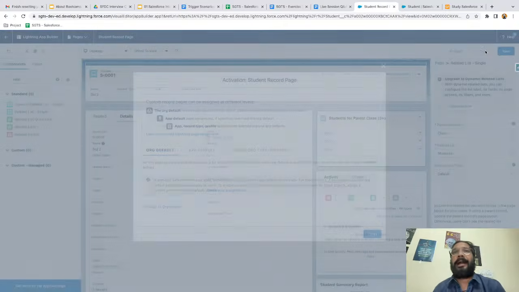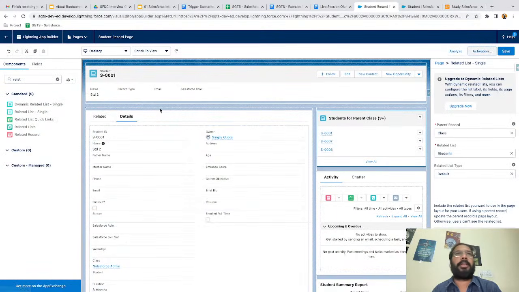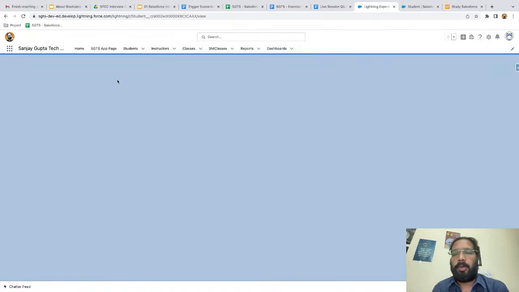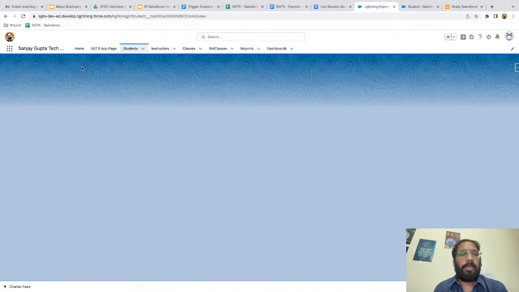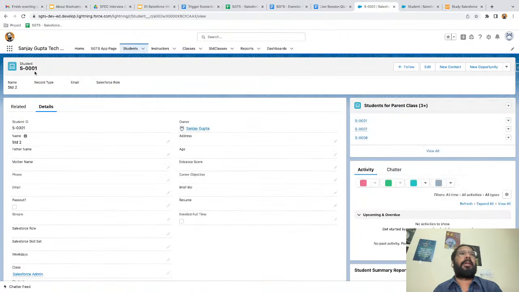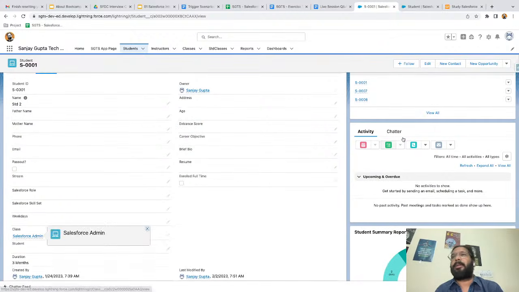I just clicked on activation, and I'm making it app default. Okay, it is already app default for this application, Sanjay Gupta Tech School. I am just closing it and moving back. If it is not already app default, you can just make it. Now here you can see I am on student 1, and on student 1 I can see the siblings, or you can say classmates, number 7, 8, related to this class, Salesforce admin.